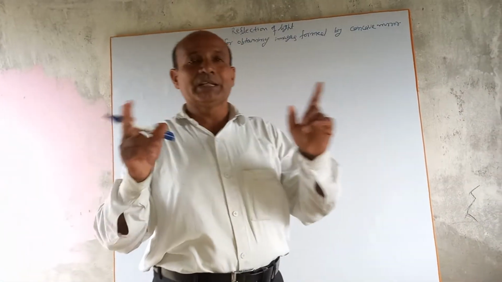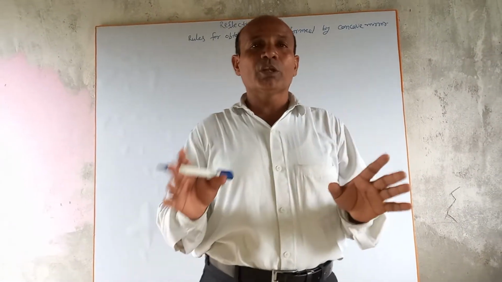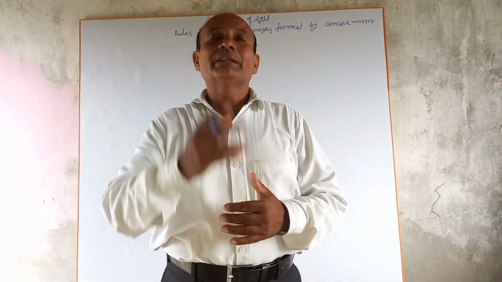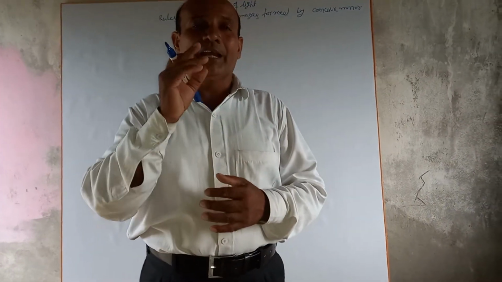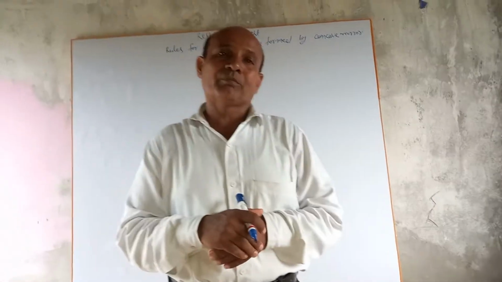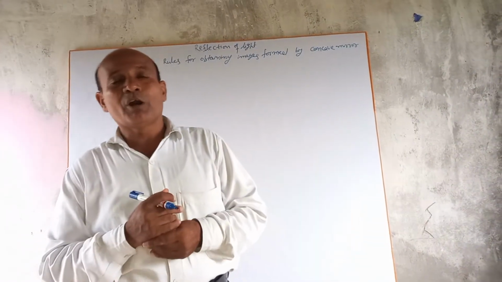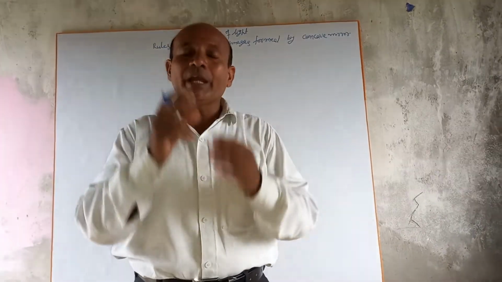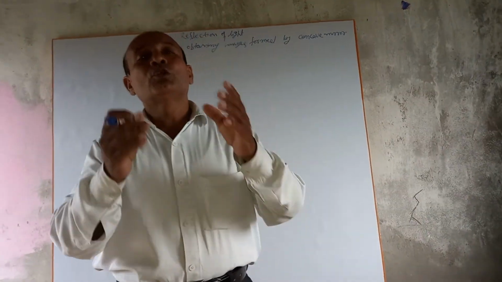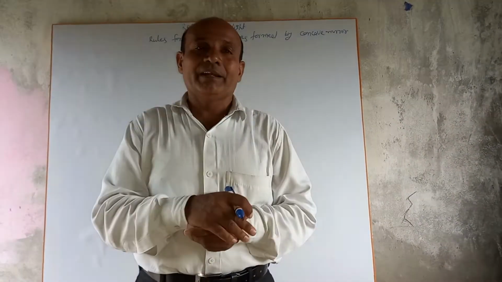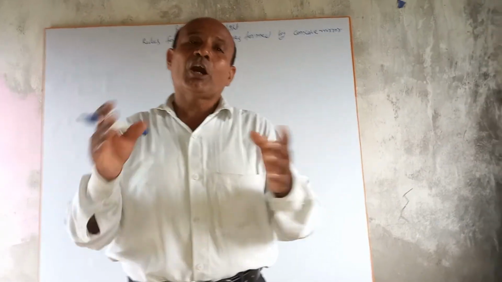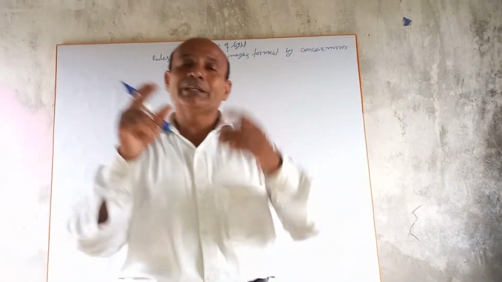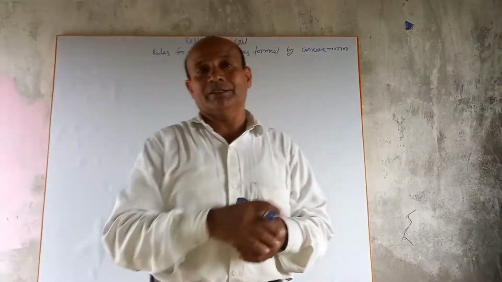When an object is placed in front of a concave mirror, then an image is formed. This image is formed at that point where at least two reflected rays intersect or appear to intersect each other.